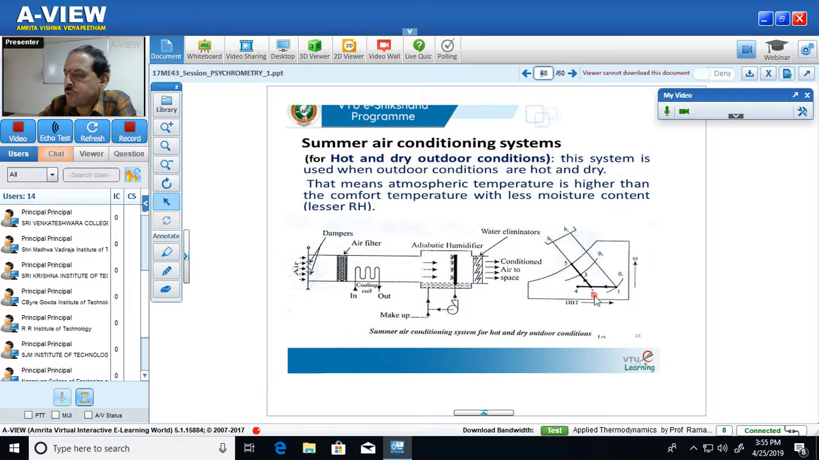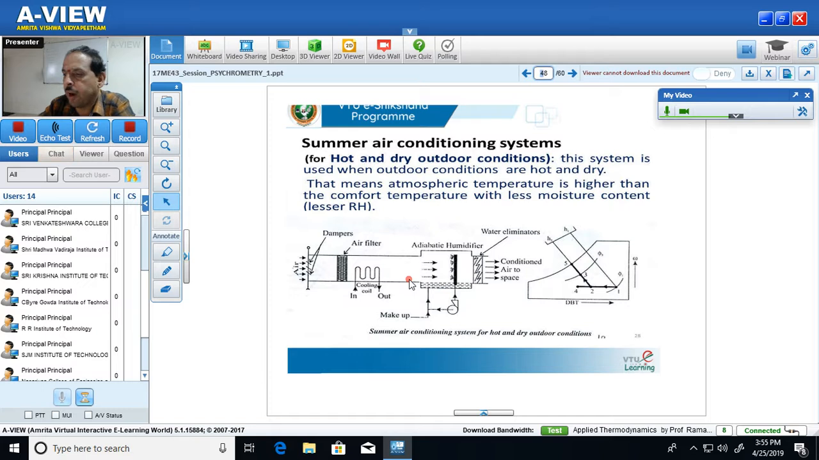During the process 1 to 2, which is known as sensible cooling, the temperature is decreasing because the air is rejecting the heat to the cooling medium. Once the temperature of air decreases, at the point 2 the air comes out of the cooling coil, then passes through a chamber known as the adiabatic humidifier.